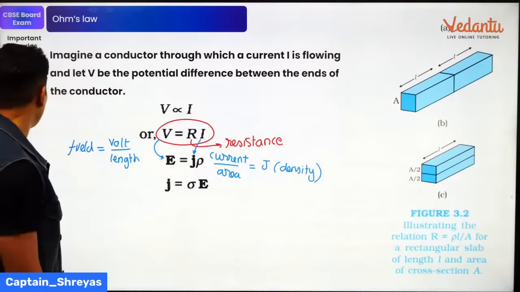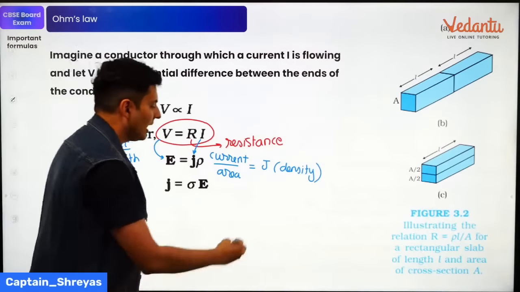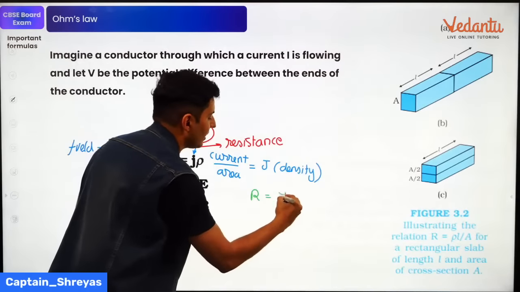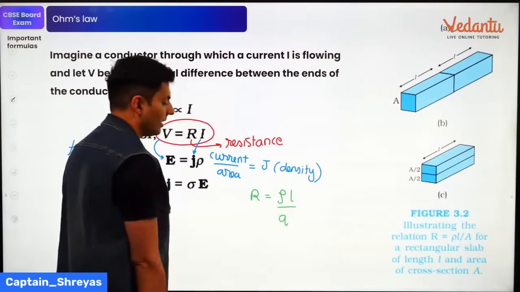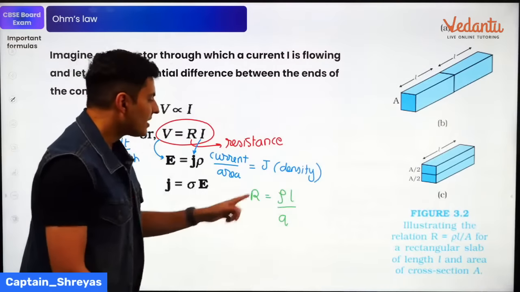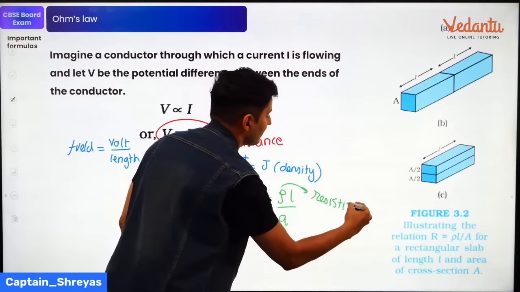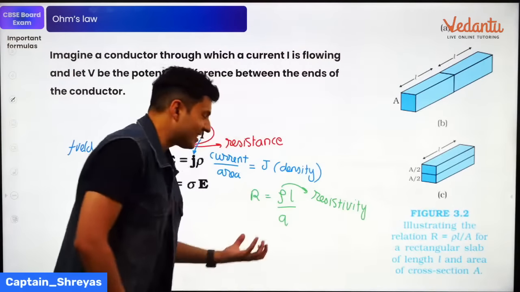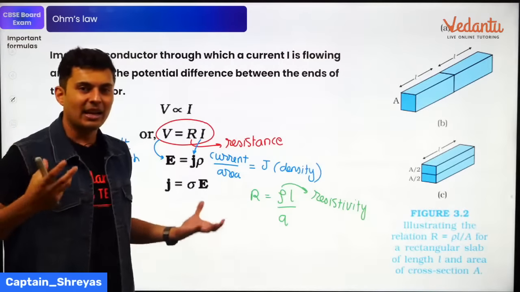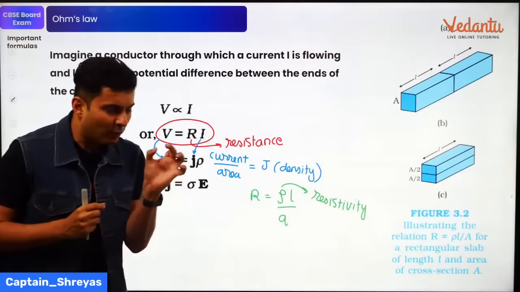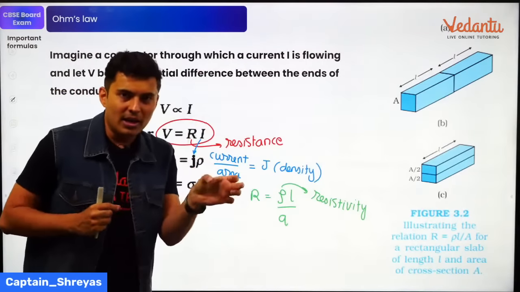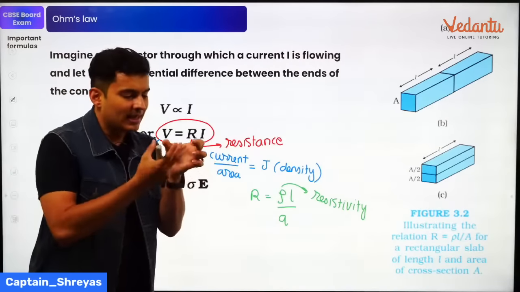Lastly, resistance and rho. Let me remind you that resistance is basically rho L by A, rho L by area. This rho is called the resistivity, which is basically resistance per unit length and per area. So if I take 1 unit area and 1 meter length, how much is that resistance?